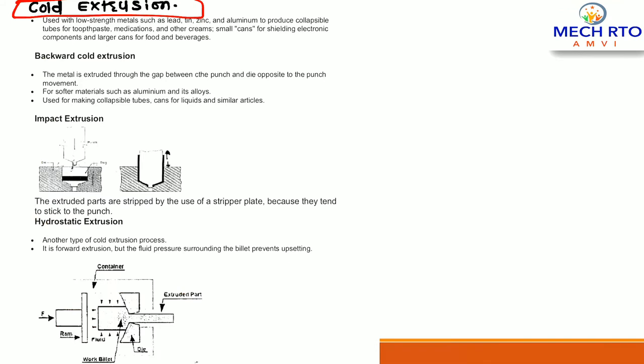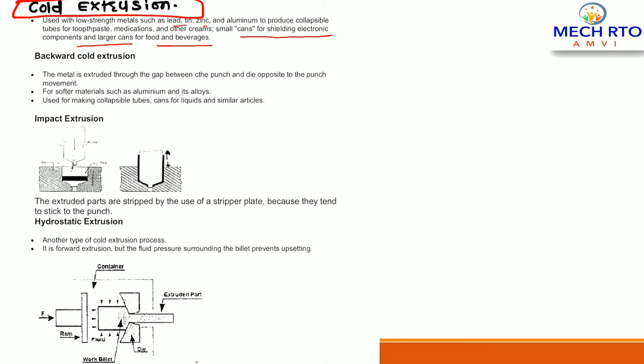Now cold extrusion is used with low strength metals such as lead, tin, zinc and aluminum to produce collapsible tubes for toothpaste, medication and other creams, small cans for shielding electronic components, and large cans for food and beverages.